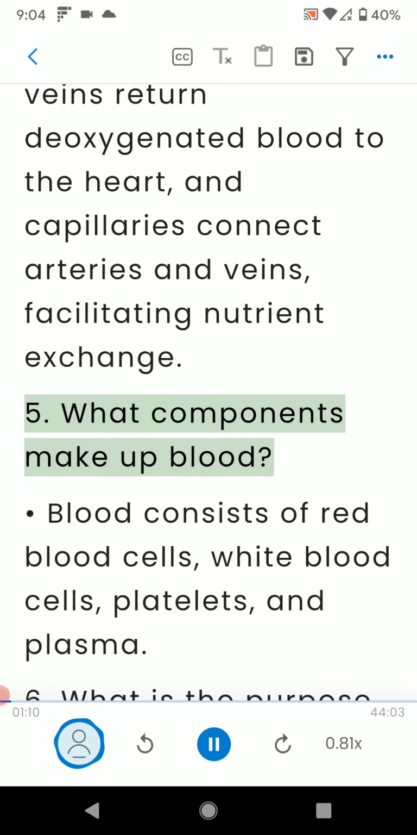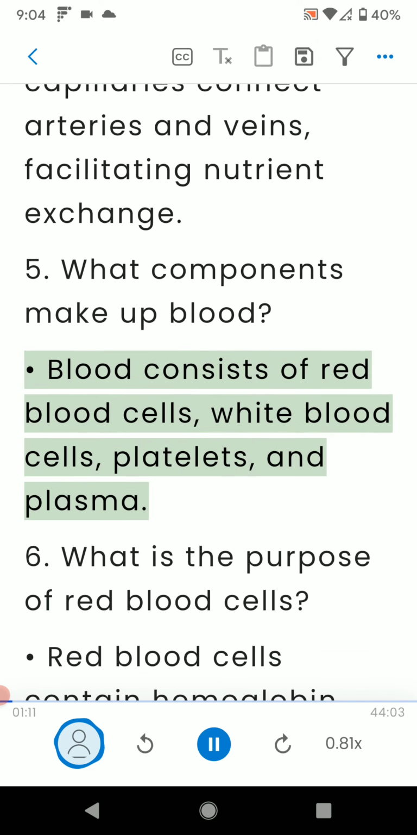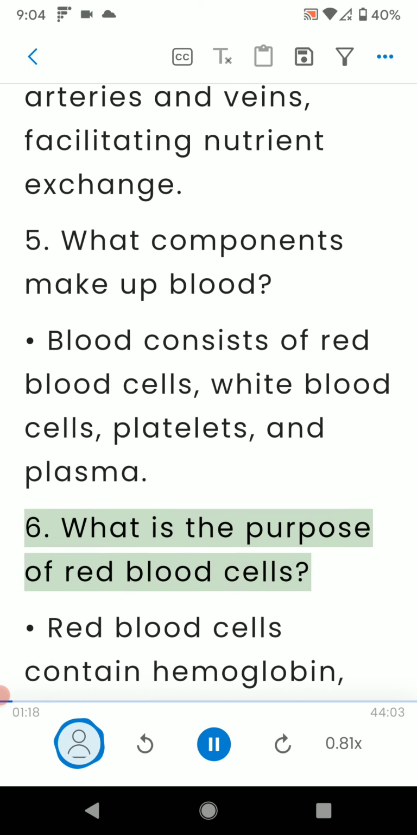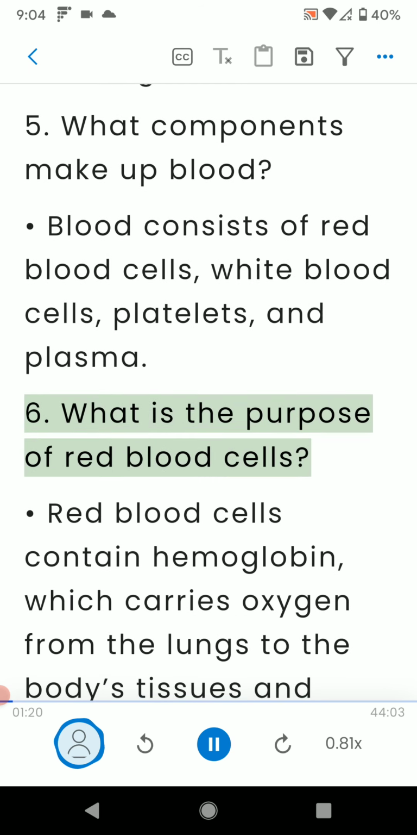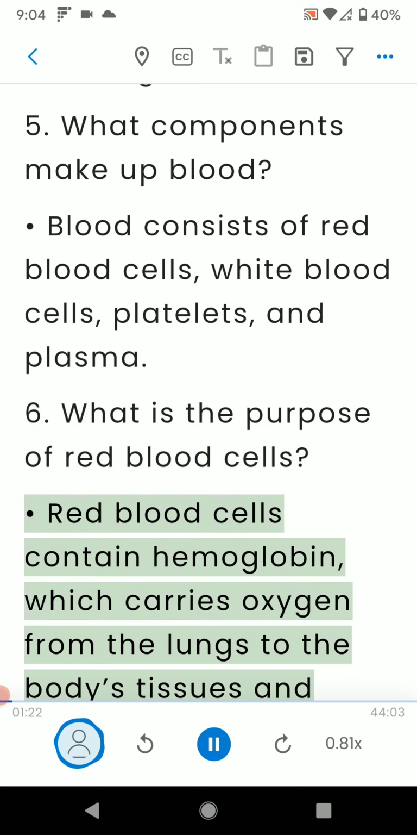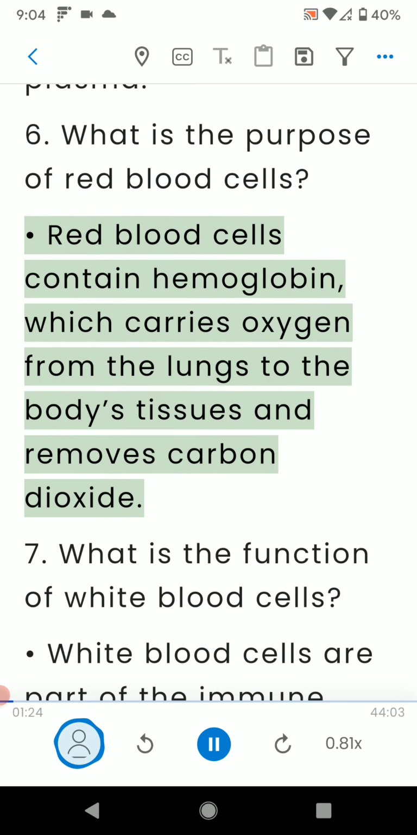5. What components make up blood? Blood consists of red blood cells, white blood cells, platelets, and plasma. 6. What is the purpose of red blood cells? Red blood cells contain hemoglobin, which carries oxygen from the lungs to the body's tissues and removes carbon dioxide.